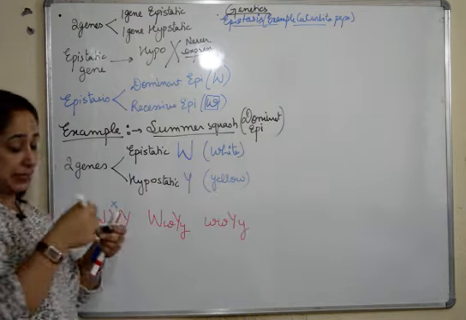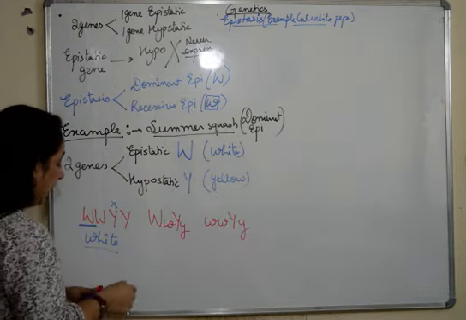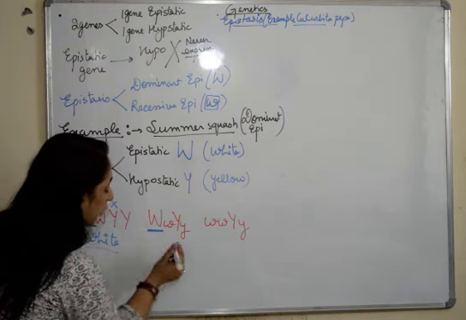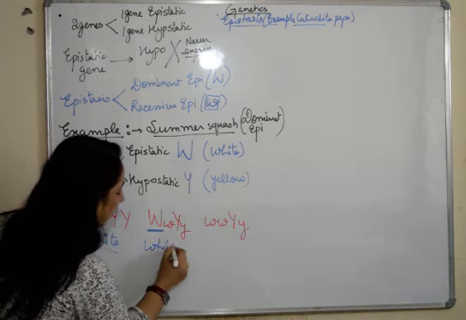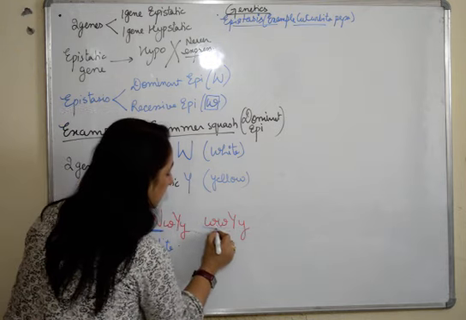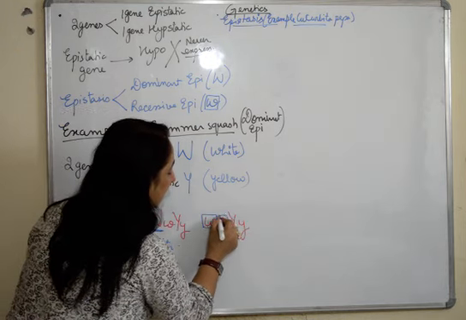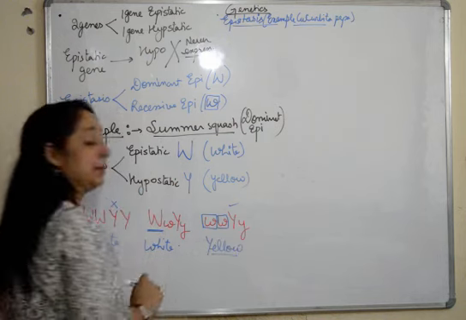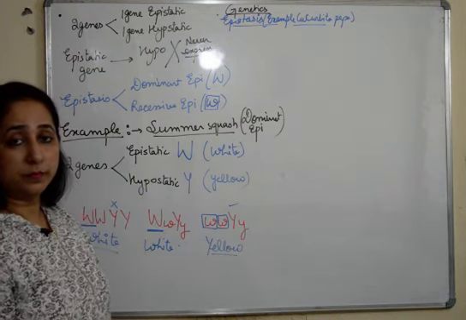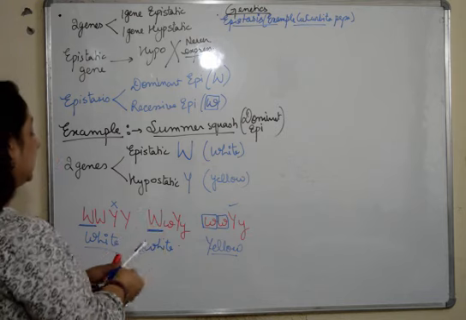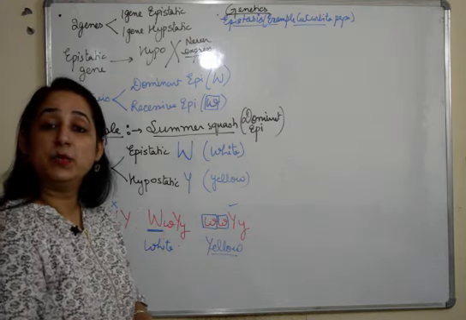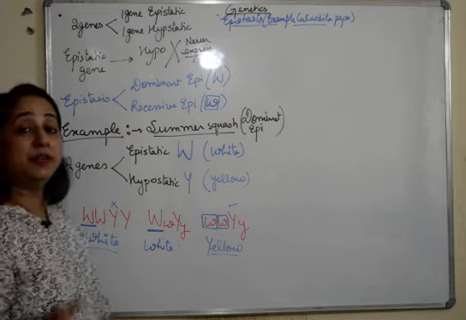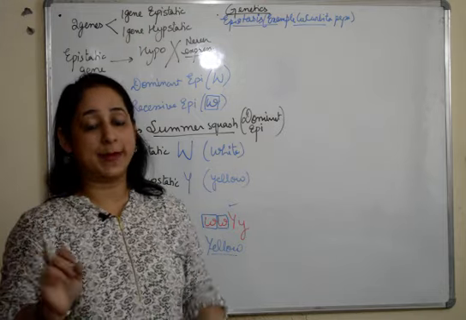We are not talking about recessive epistasis. Here also we have this capital dominant W, so the Y will not express itself, and the flowers will be white. But in the last scenario, we have both recessive, so Y is going to express, and the flower color will be yellow. So these are the three possibilities which can happen, and you see that in the presence of this dominant W, the dominant Y is not able to express itself.